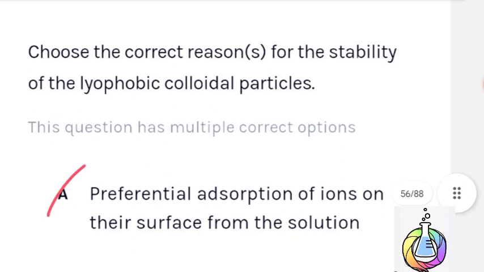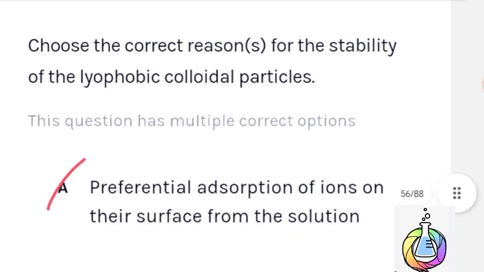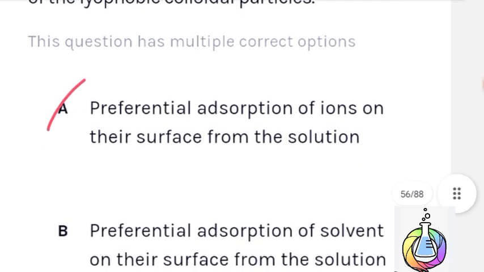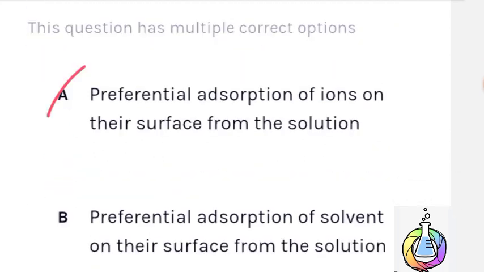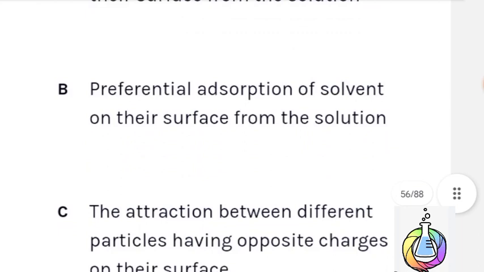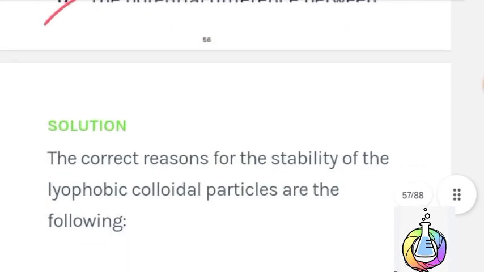Next question: choose the correct reason for the stability of lyophobic colloidal particles. Option A is preferential adsorption of ions on their surface from the solution. Therefore, option A is the correct answer. Option D is also a correct answer.